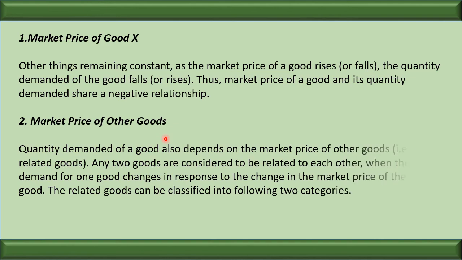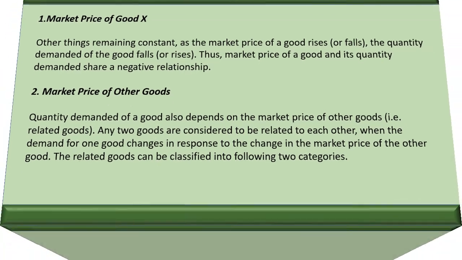Second is the price of the other goods. The same thing happens. There is a negative relationship between the complementary goods and the demand for the main goods, and a positive relationship between the substitute and the demand for the main goods. I mean, we have seen it. The only difference over here is now we have to see the effect on the market.